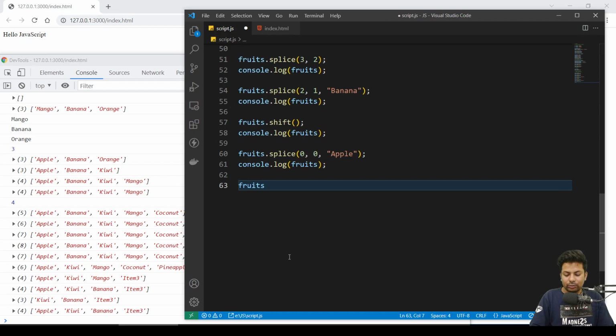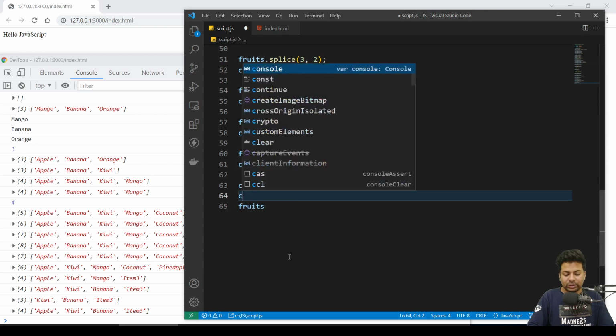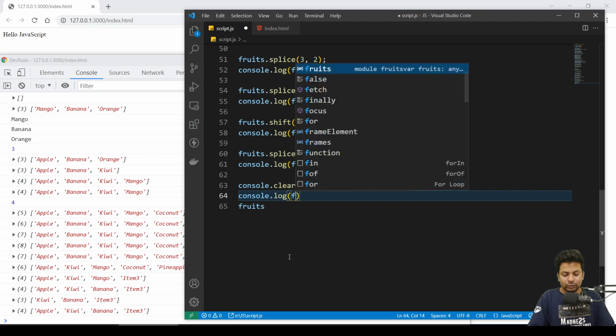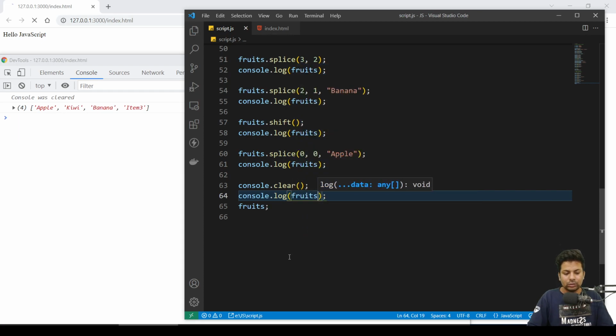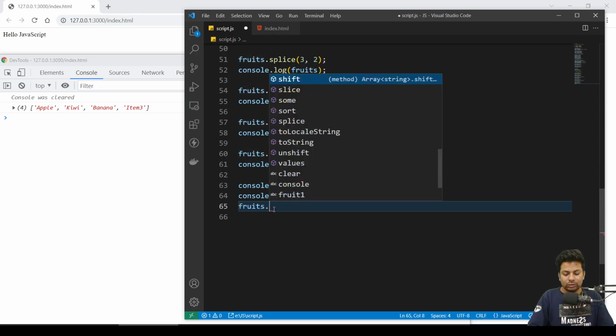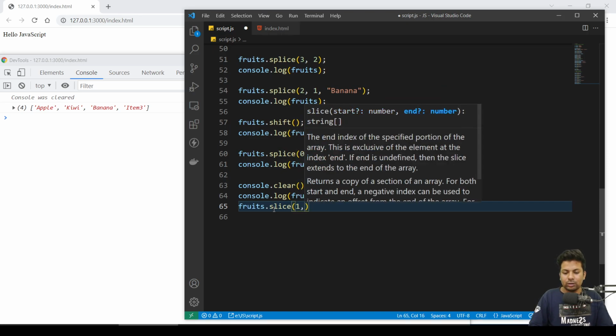If you want to remove any, I'll just say console.clear till here, console.clear, then again print it to show you the data, console.log fruits. Okay, so I'll say fruits dot slice from 1 to 2 index.